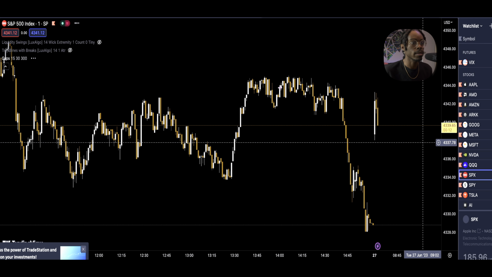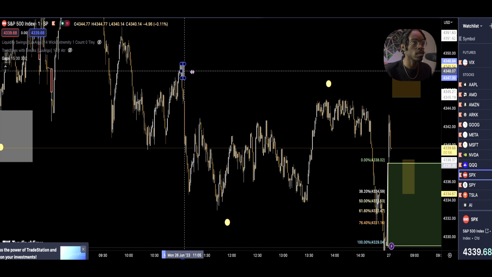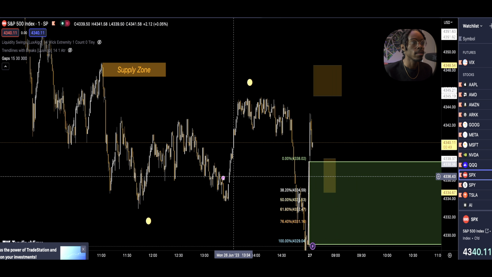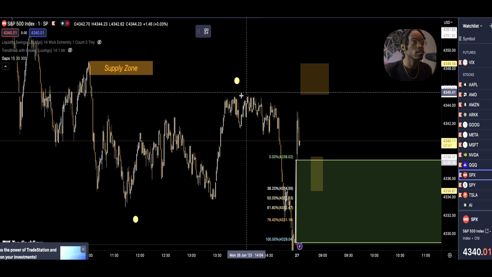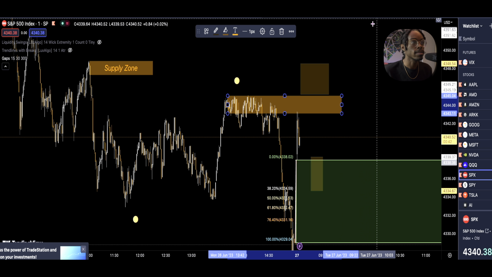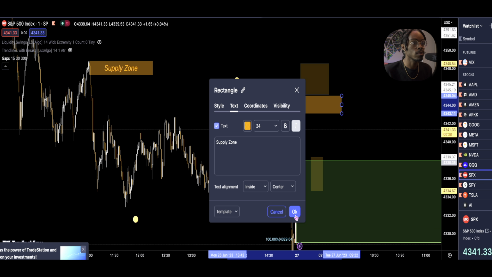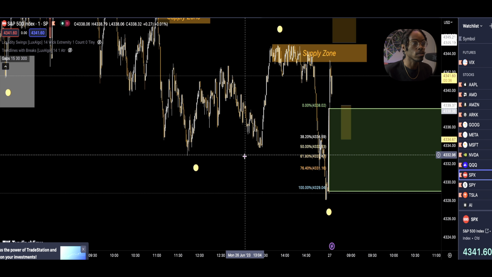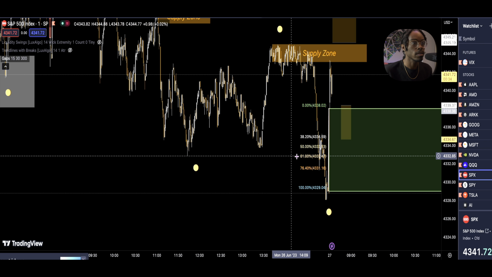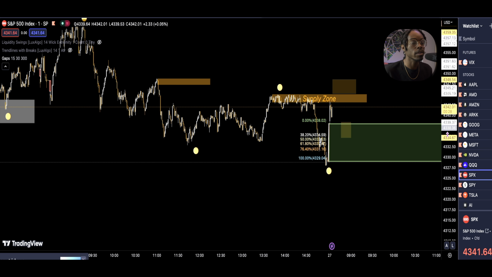Let's check out specs. Now, if you can remember in our previous videos, we talked about supply and demand zones. This is a supply zone. This up here also is a supply zone, and it looks like that's what has happened. We touched that supply zone, and the supply zone was valid because it gave us a break of structure. So actually, we can talk about break of structure right here.